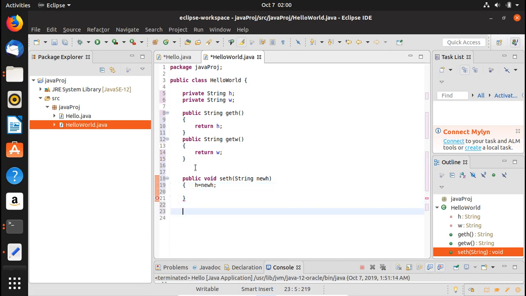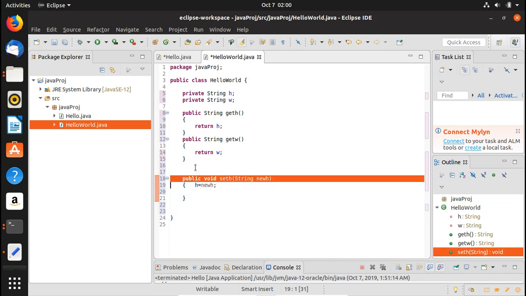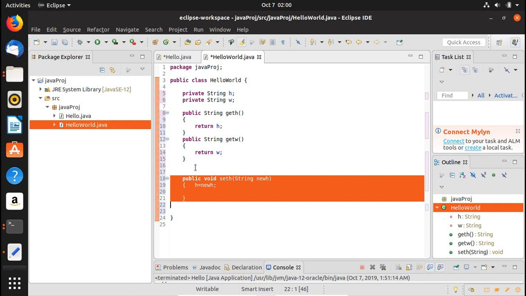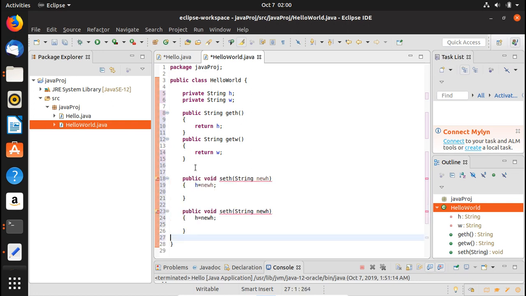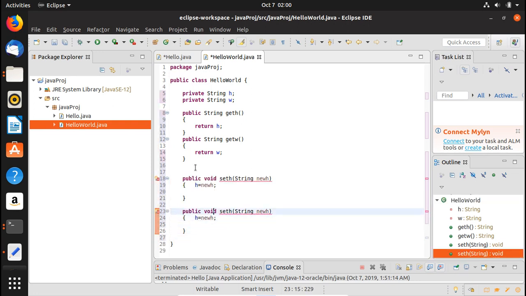here. All right, so you can see that basically we have parentheses around it, and now we are just going to copy it for the w as well. So this setter is going to be here for w. Okay, so let's call it new w, and let's have here w as well.